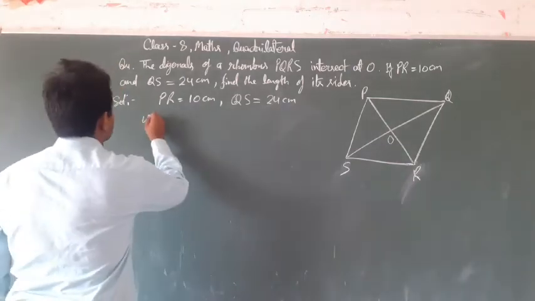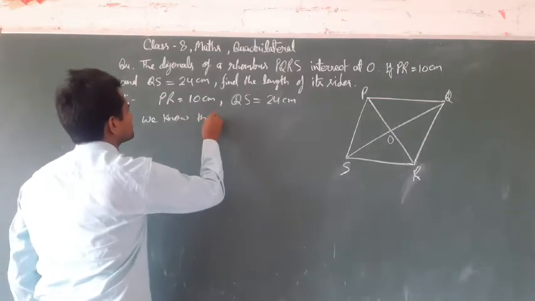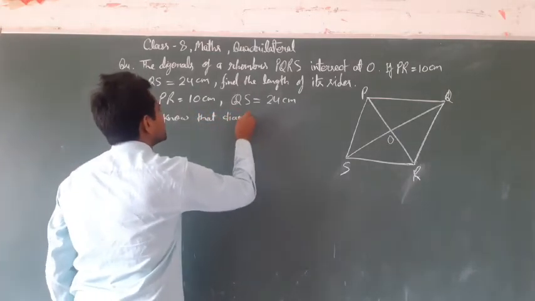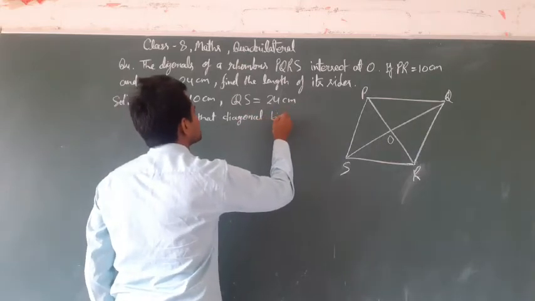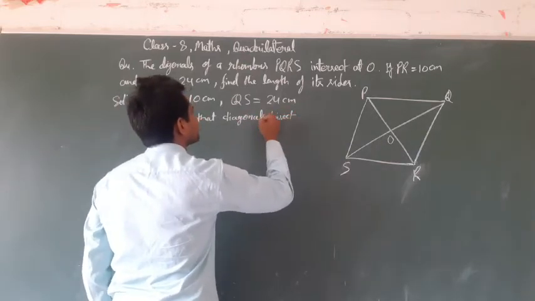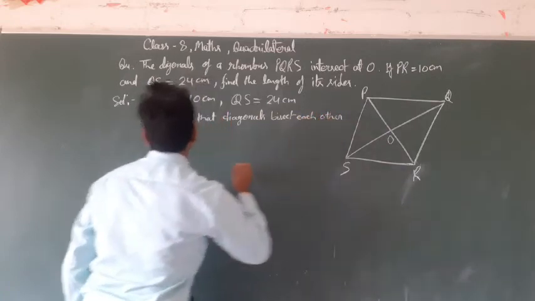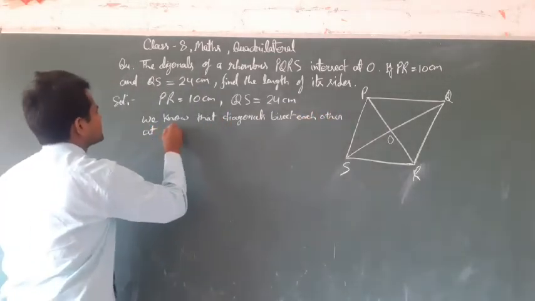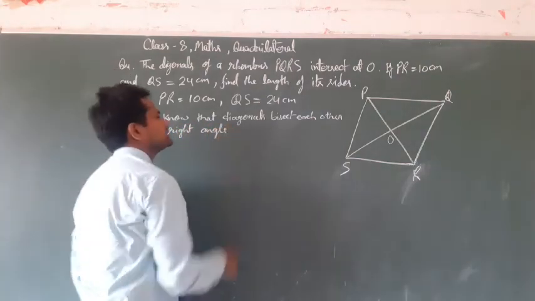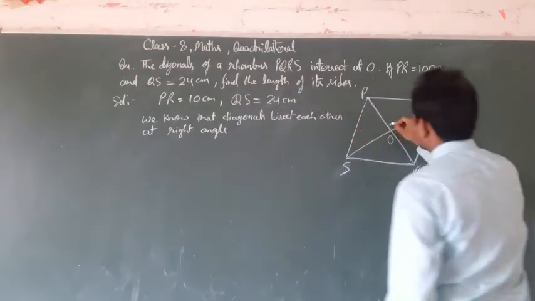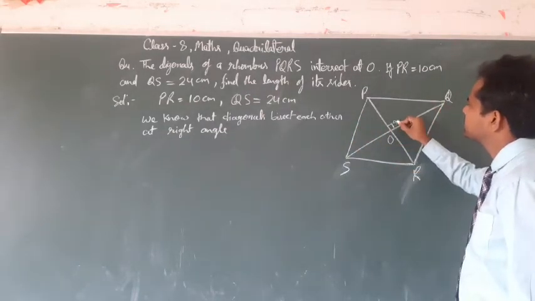We know that diagonals bisect each other at right angles. It means the diagonals bisect each other at right angle.